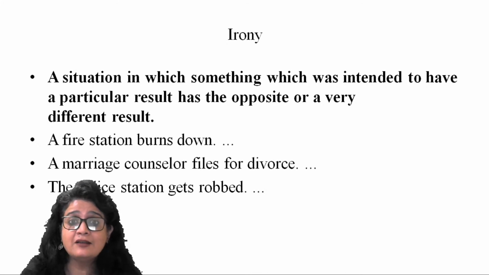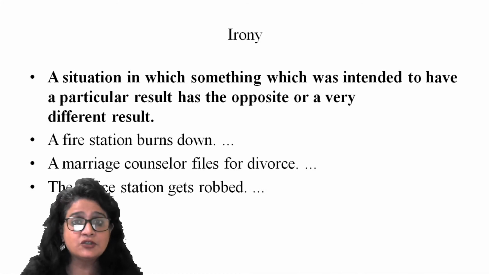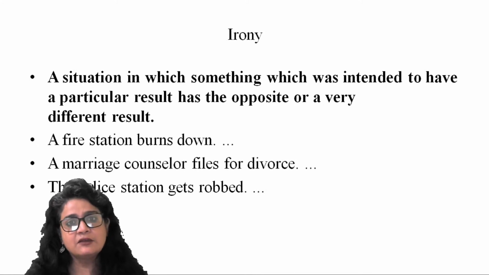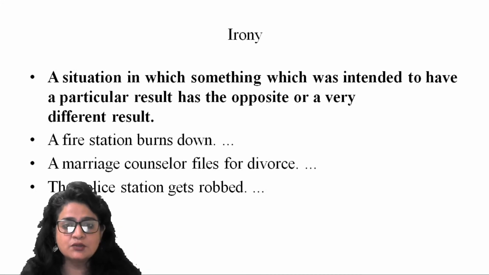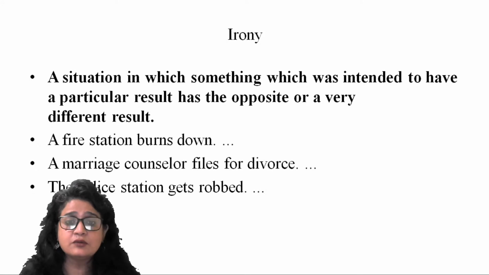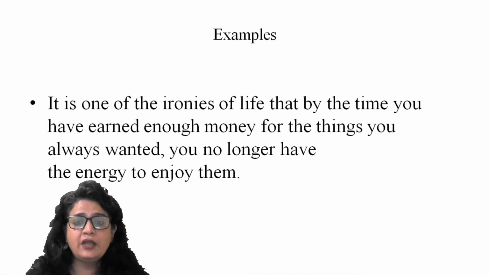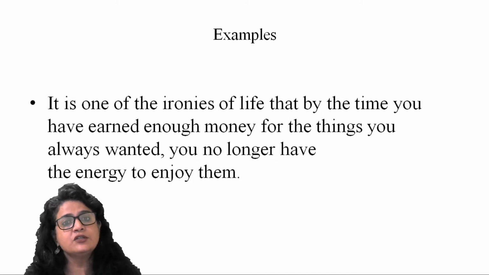So that way you understand that this is an irony, an absurd situation. He's supposed to be so sorted, so compatible in his relationship because he's a relationship or marriage counselor, but he's facing differences or conflict in his own marriage. Alright? A police station gets robbed. I give you these examples just to clarify what irony means. So situational irony, there is dramatic irony also. It is one of the ironies of life that by the time you have earned enough money for the things you always wanted, you no longer have the energy to enjoy.